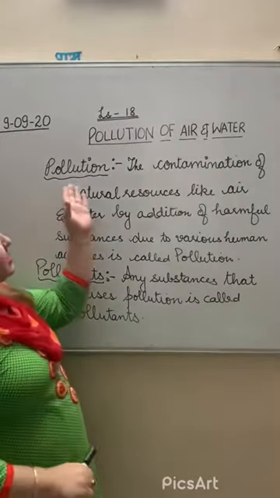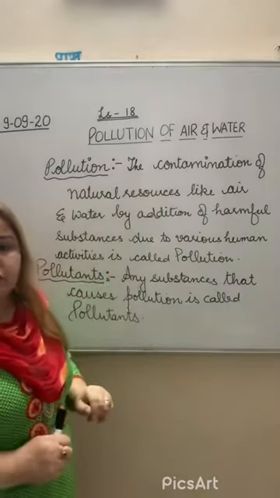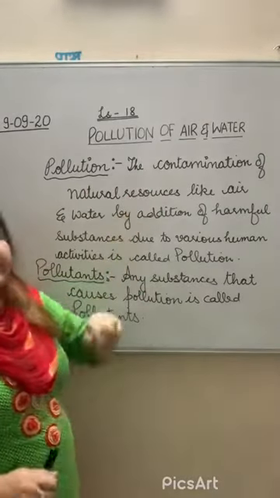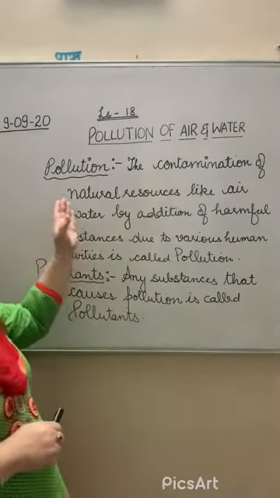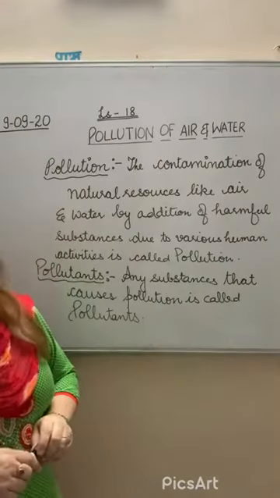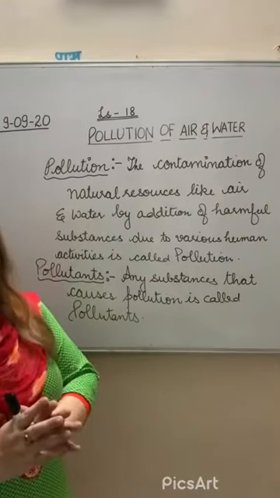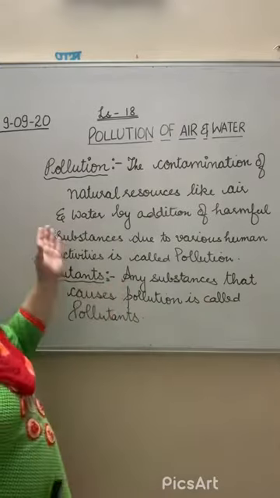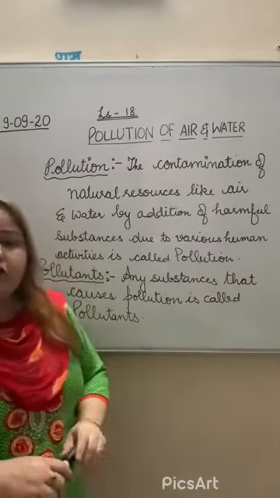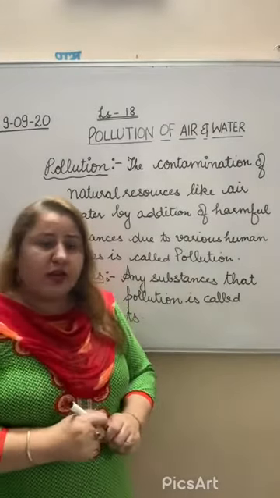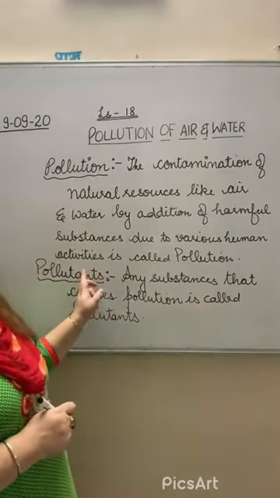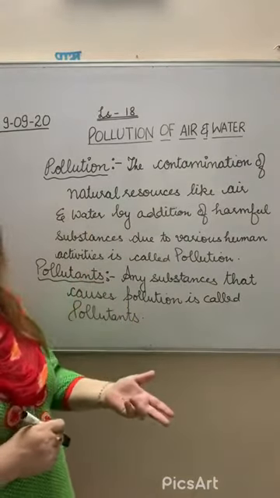Now let's discuss the meaning of pollution. As all of you know, the contamination of natural resources, air as well as water, by the addition of harmful substances through various human activities is called pollution.